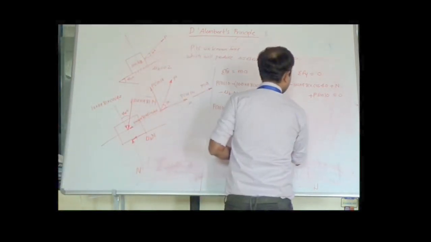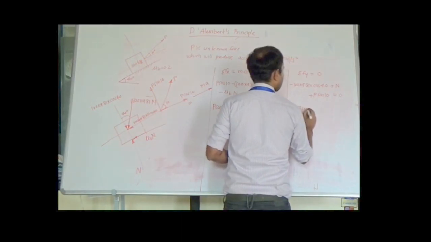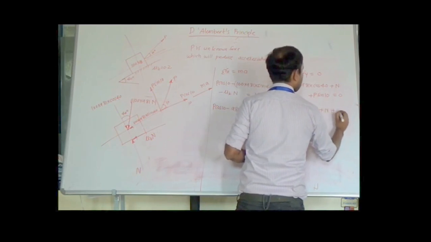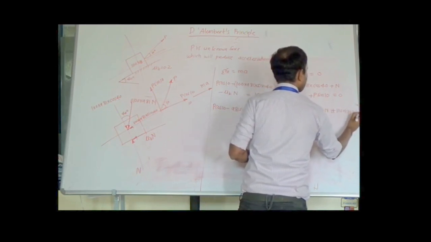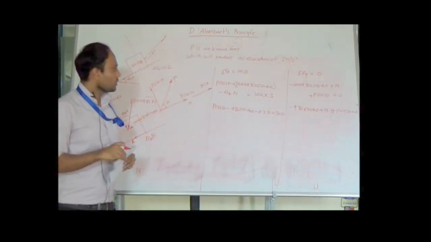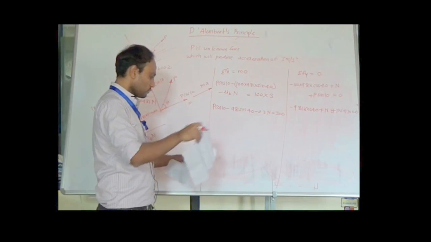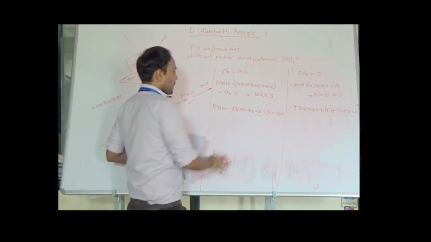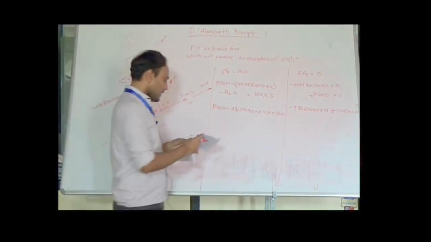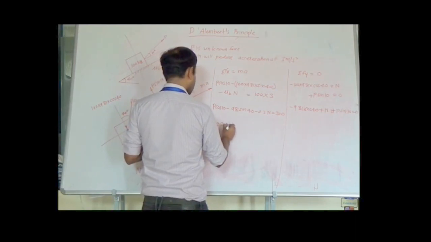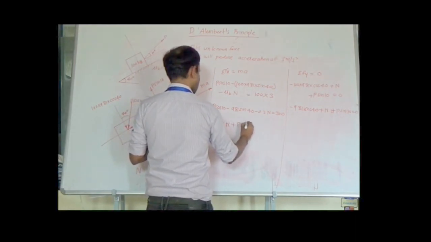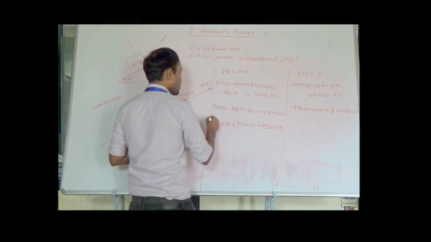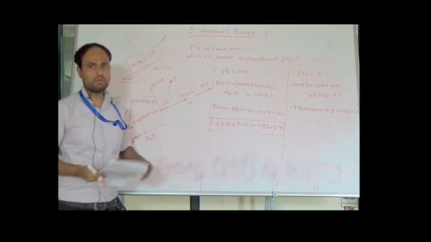We get minus 981 cos 40 plus N plus P sin 10 is equal to 0. If we rearrange all the terms, we get the equation minus 0.2 N plus P cos 10 is equal to 930.57. This is one of the equations we are getting after rearranging and simplifying.